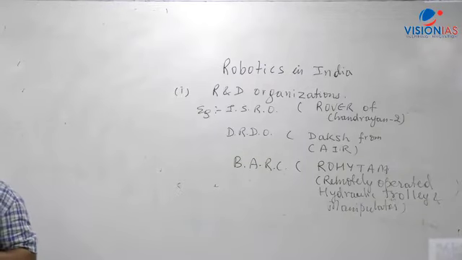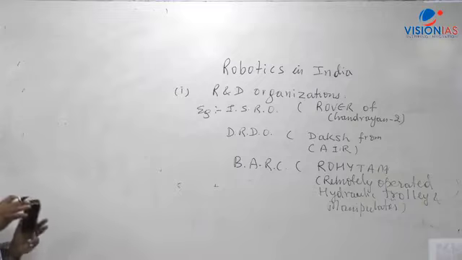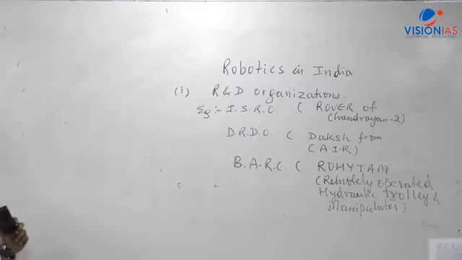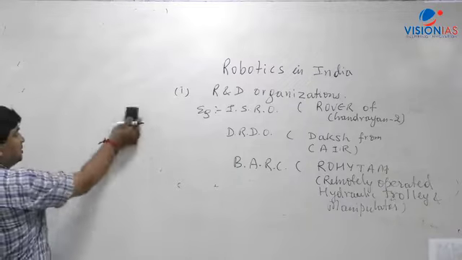What is the use of it? It is used for nuclear waste management. Where is it used? Nuclear waste management and handling emergencies. Rohitam has been developed to handle emergencies and for nuclear waste management. So when you write answers, you can quote such examples of what has been done in the R&D labs. Whatever examples have been made there, it is a product that comes out.